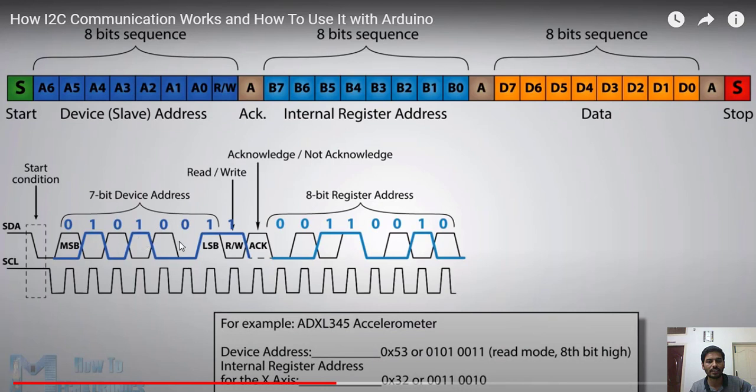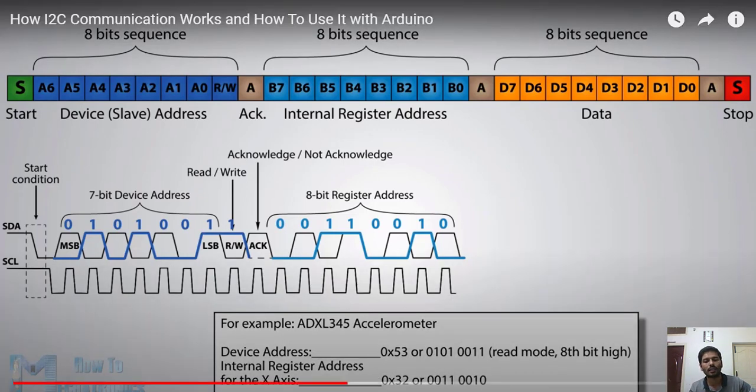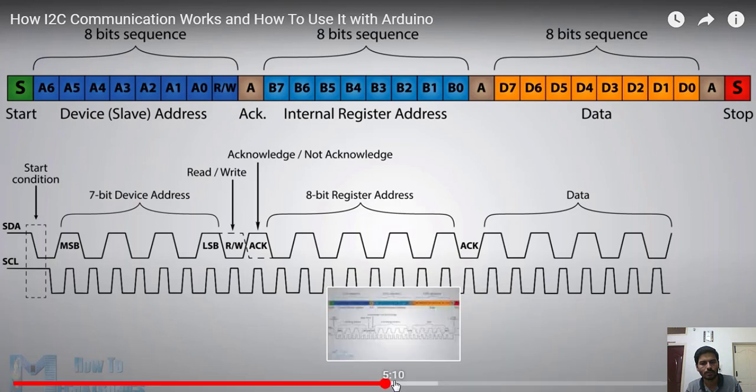First we send the device address, then we send the address which I want to read or write, and then from there you read or write. So this is how the animation helps you understand. Okay, you understood this variant. First you send the address, then you send the address of the location where you want to read or write. Hope you understood these points.